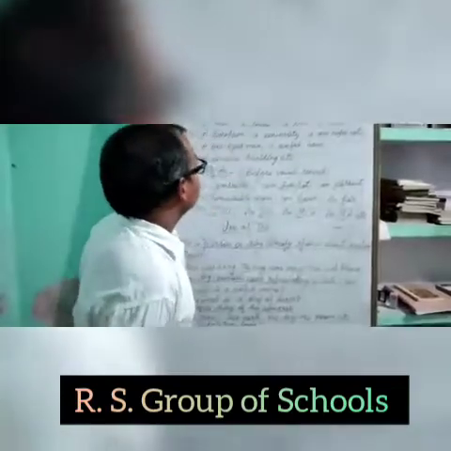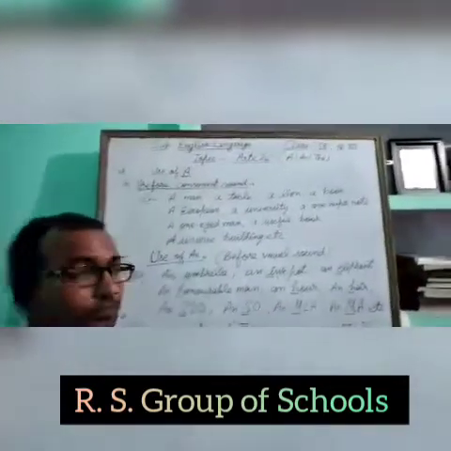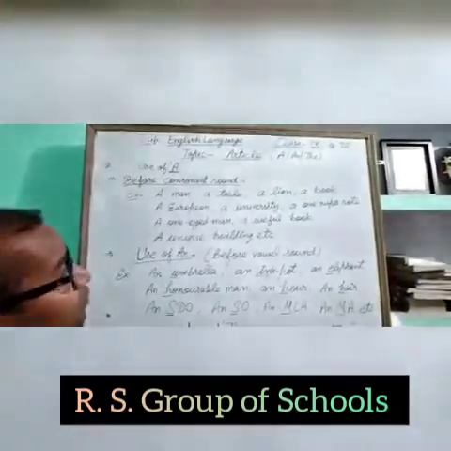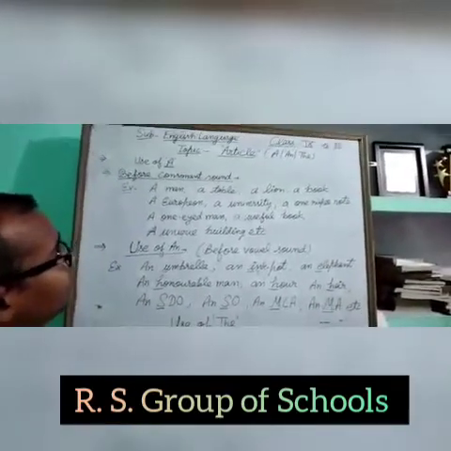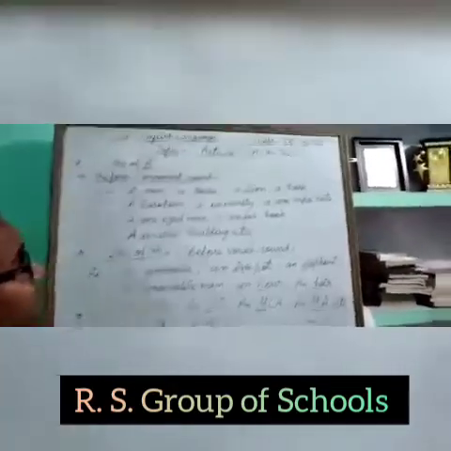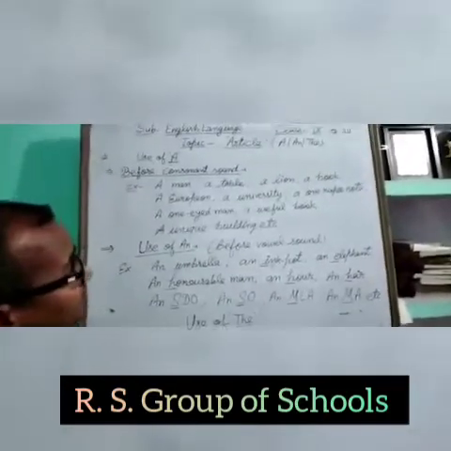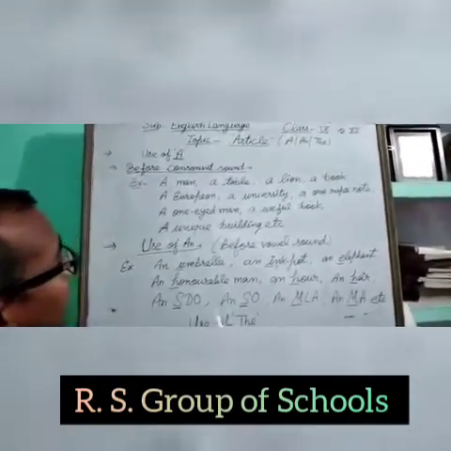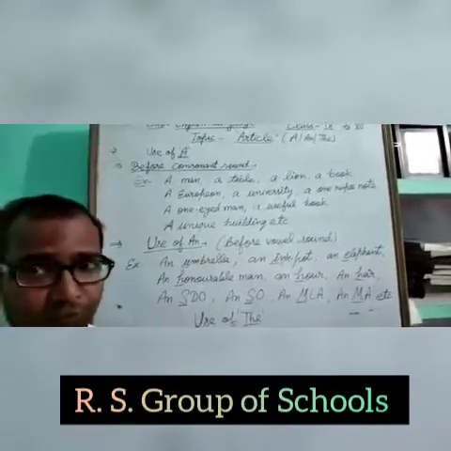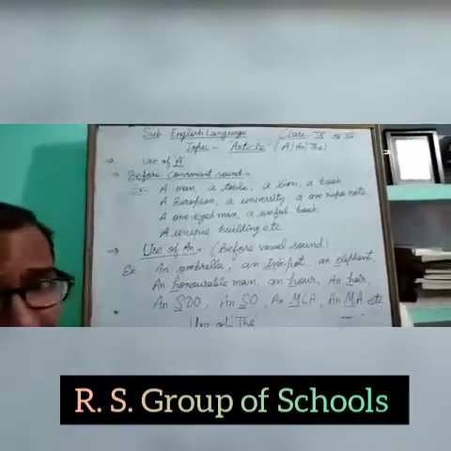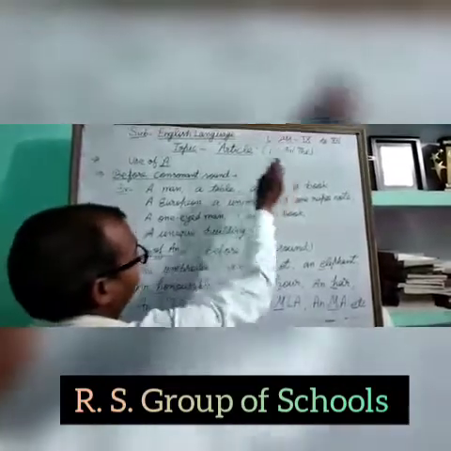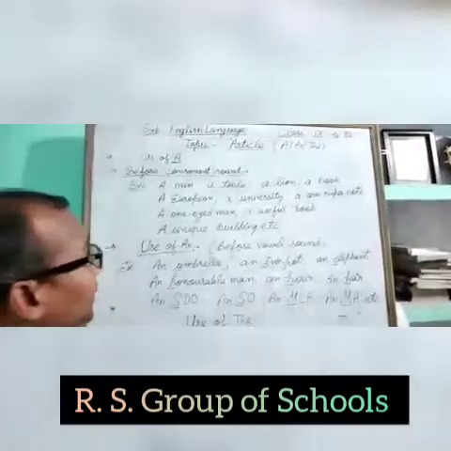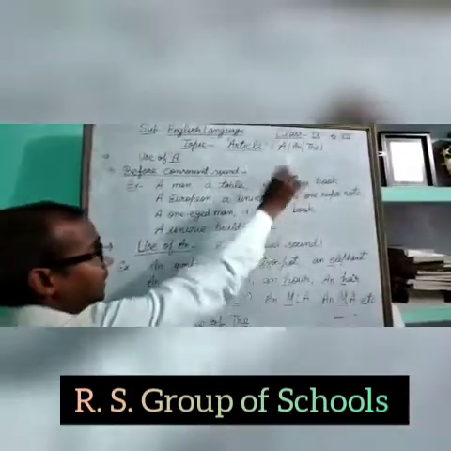Our today's topic is articles for class 9th to 12th. In this topic, we will study the use of a, an, and the. Articles are of two types: definite articles and indefinite articles. A and an are indefinite articles and the is the definite article.